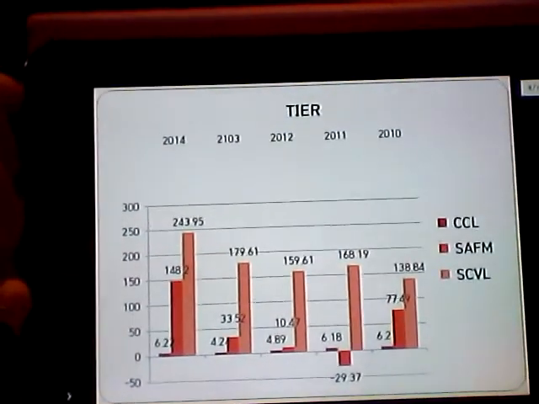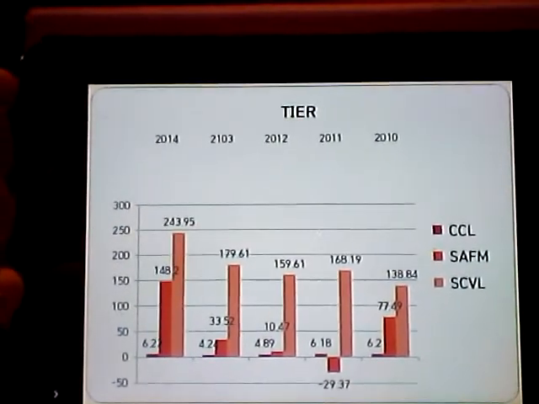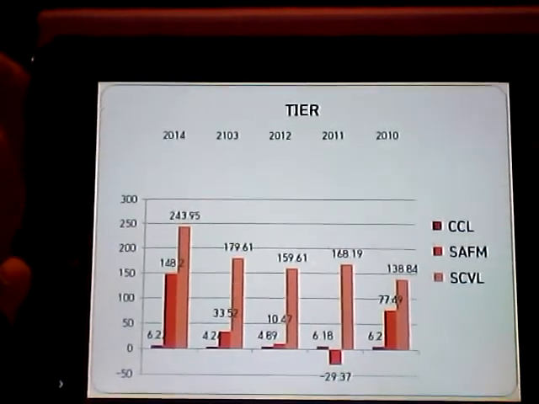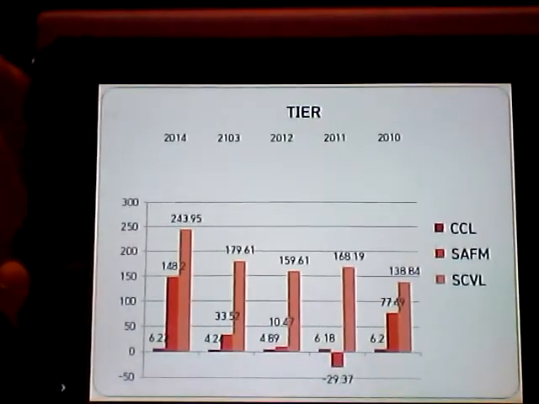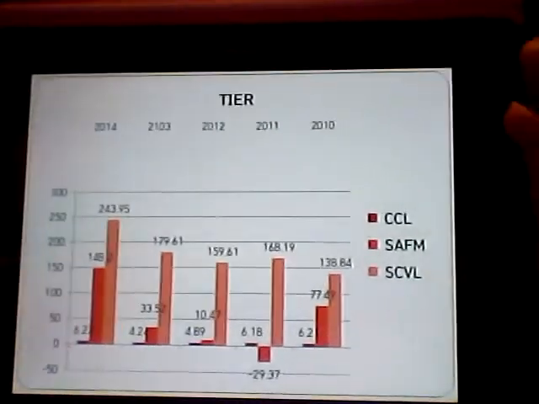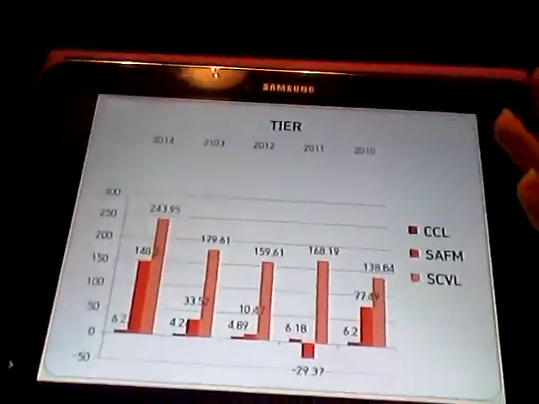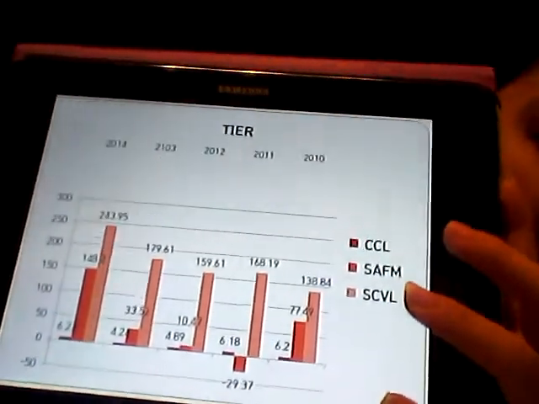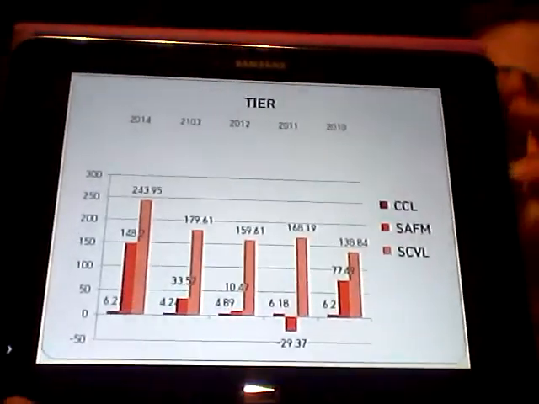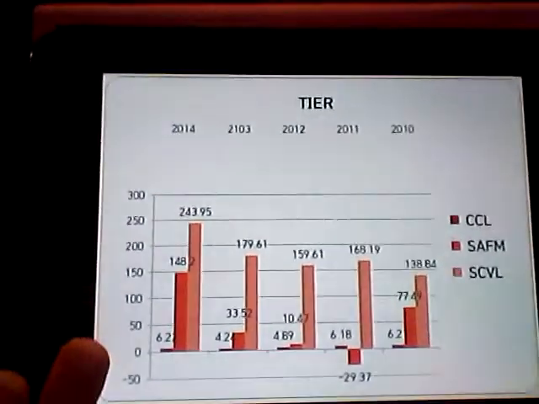So here's the times interest earned ratio bar graph that I have prepared, and you can see the dip in 2011 for Sanderson Farms and Carnival Cruise Lines. They have a tiny bit of times interest earned ratio. And then Shoe Carnival has the highest here, but like I said, that's because they don't have any or hardly any long-term debt on their balance sheet.